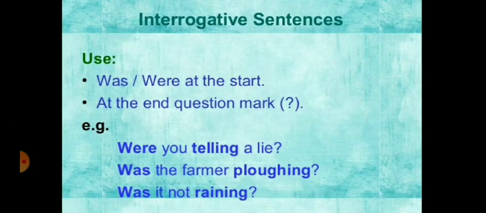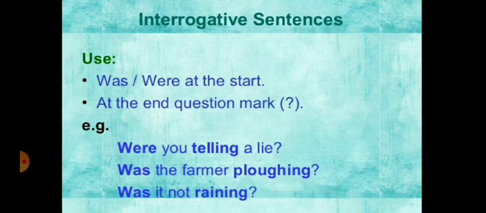Now come to the interrogative sentences. Use was or were at the start. At the end, use a question mark. You can see the example: Were you telling a lie? Was the farmer plowing? Was it not raining? Here in these three examples, you can see there